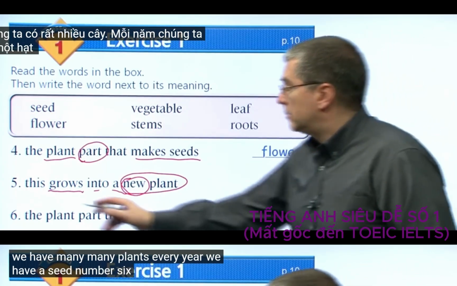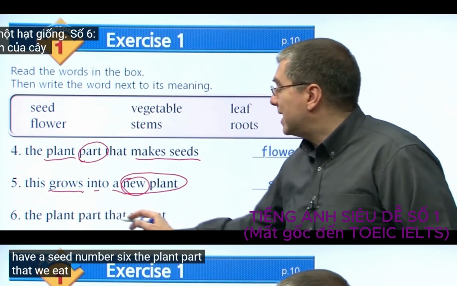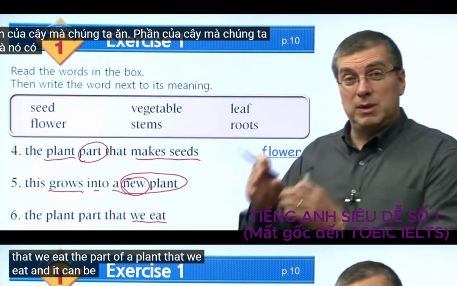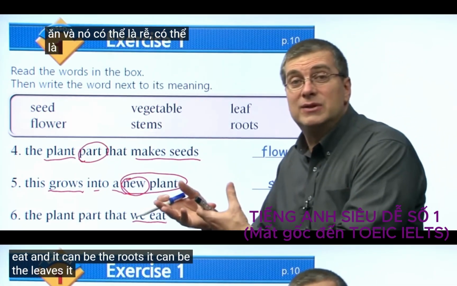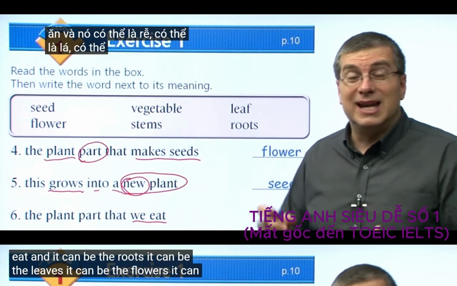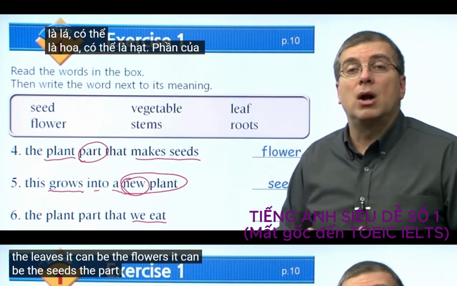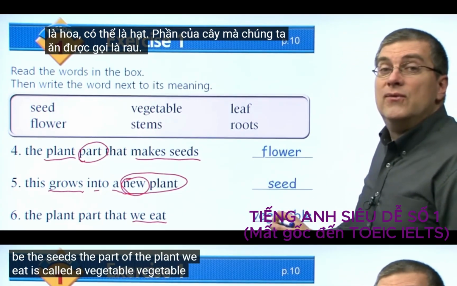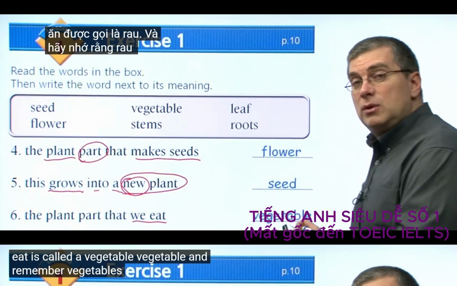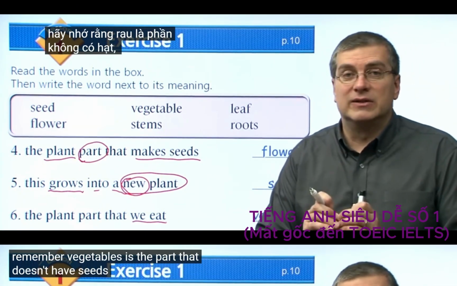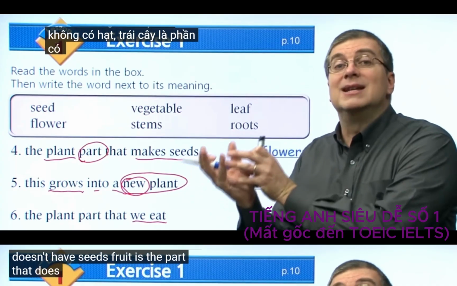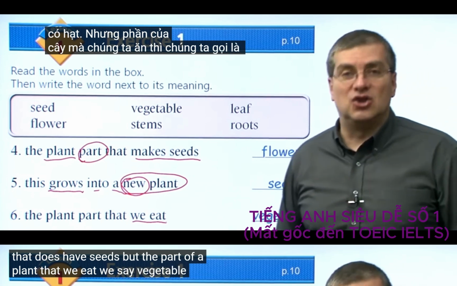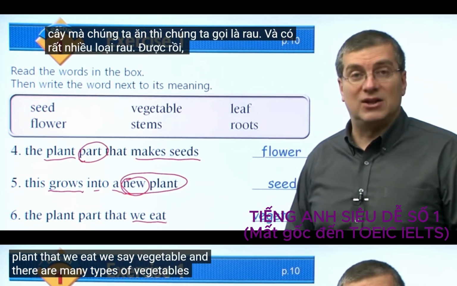Seed. Number 6, the plant part that we eat. The part of a plant that we eat can be the roots, it can be the leaves, it can be the flowers, it can be the seeds. The part of the plant we eat is called a vegetable. And remember, vegetables is the part that doesn't have seeds. Fruit is the part that does have seeds. But the part of a plant that we eat, we say vegetable. And there are many types of vegetables.